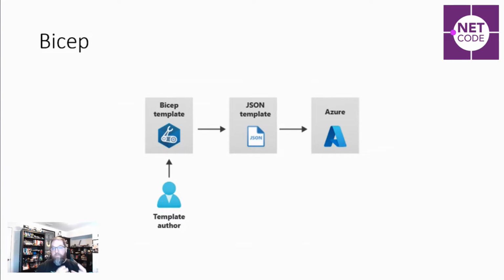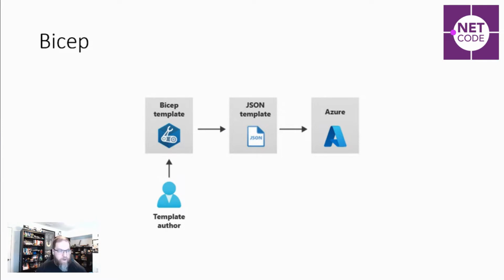Now, Bicep is going to be a file. It's going to be just a template file. I'm going to show it to you in a second. This is different than how we've done things in the past. In the past, we had a JSON file called an ARM template. And this was a very big, long, wordy document. It was very verbose. It made editing them and creating them and working with them very difficult and slow.